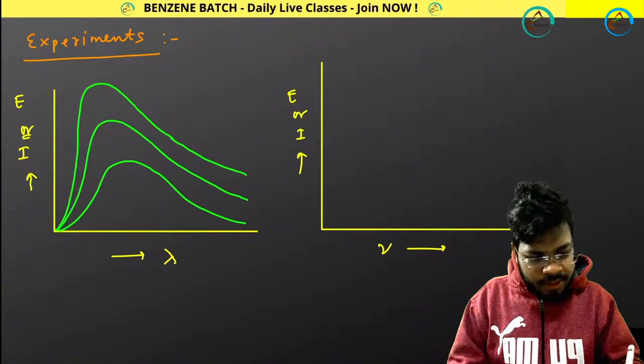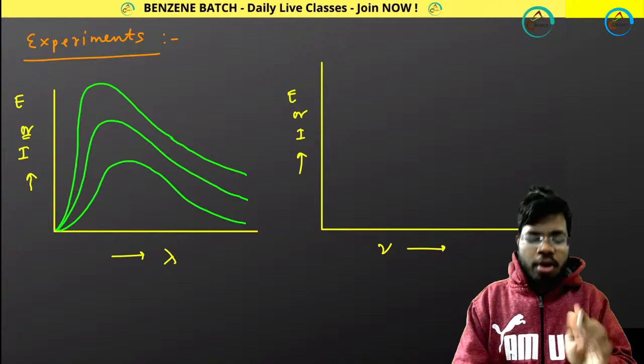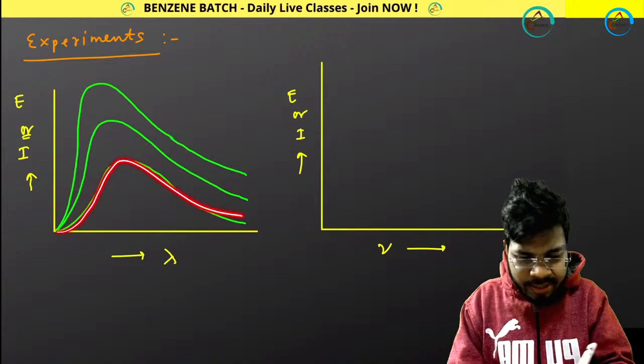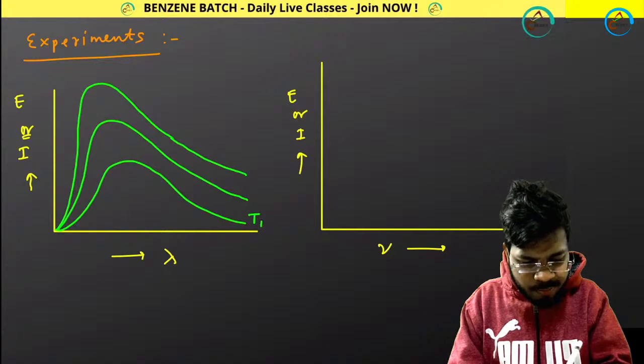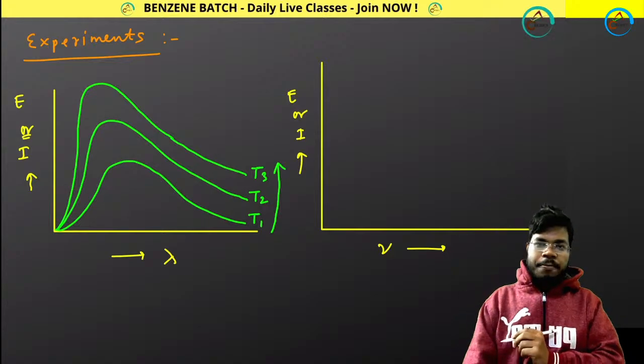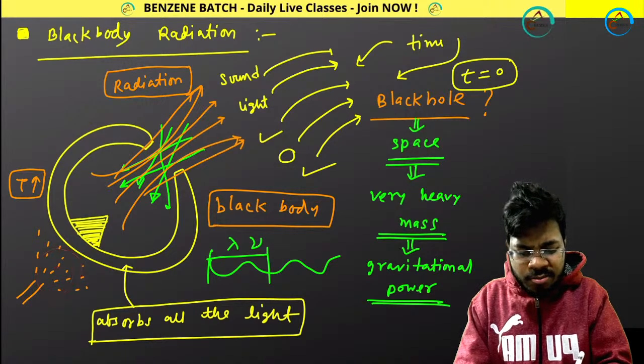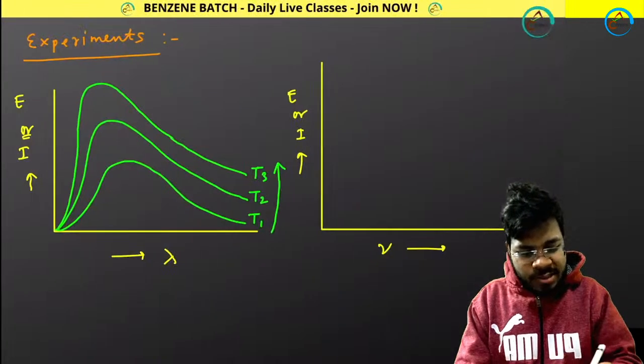Okay, so it was like this plot. These are not three different plots. This plot was at temperature T1, this plot was at temperature T2, this plot was at temperature T3, and T1, T2, T3 are increasing temperatures. That means they were incorporating some heat, and the temperature of the black body was T1, and they got this plot,